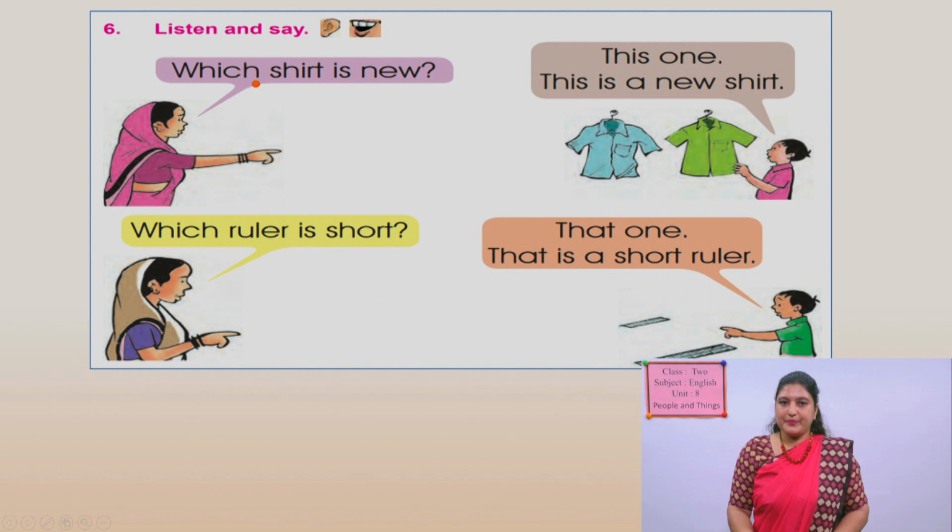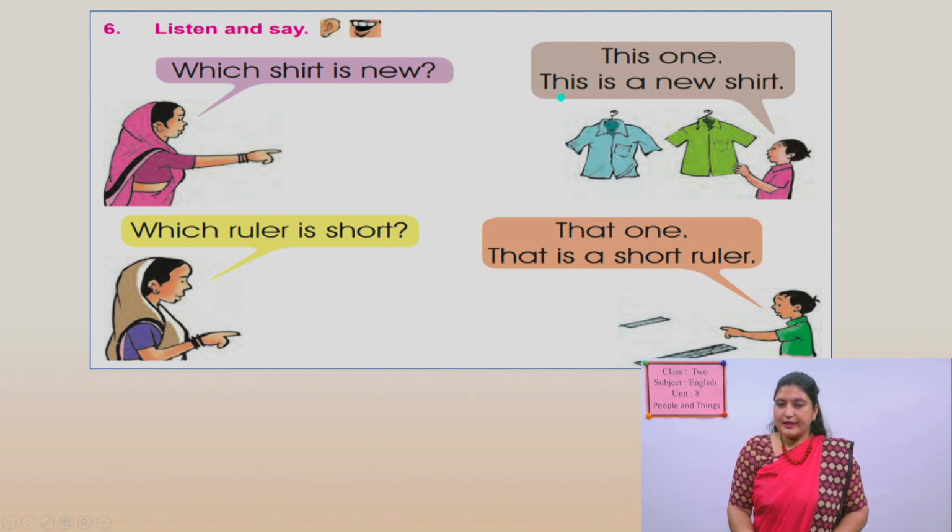Let's see here. Which shirt is new? Can you guess here? There are two shirts. Which one is new? He is touching this one and saying, this is a new shirt, because the shirt is near to him.